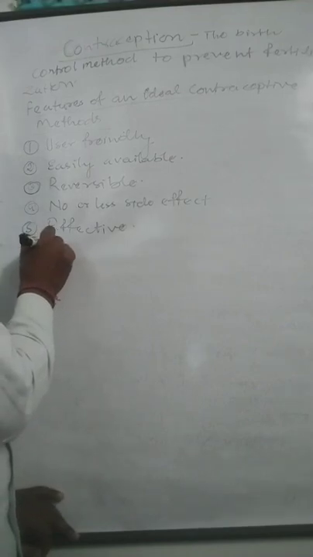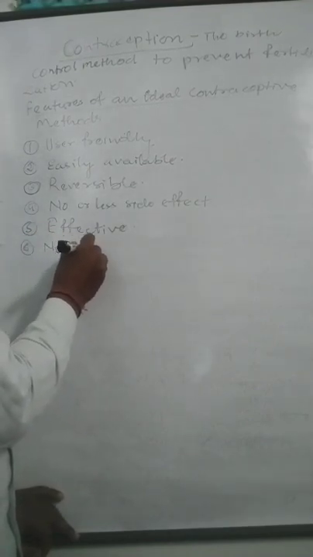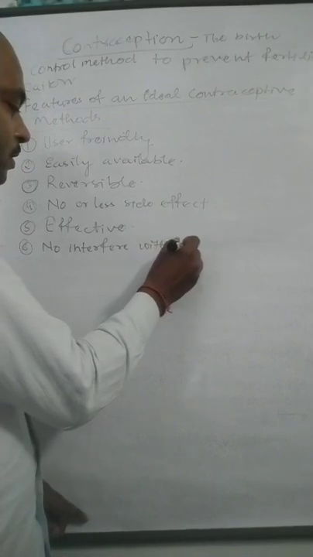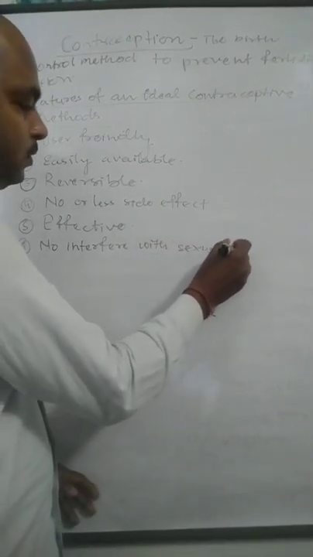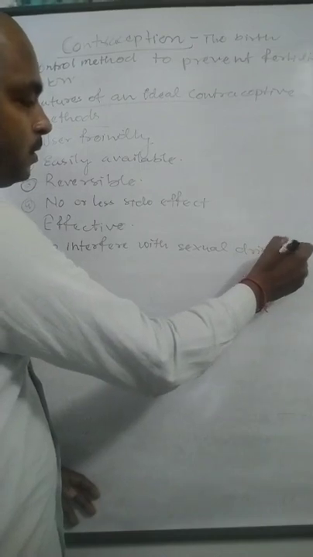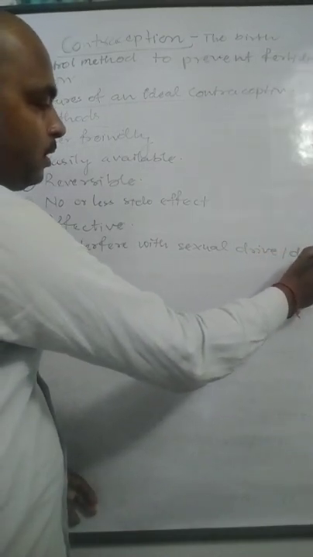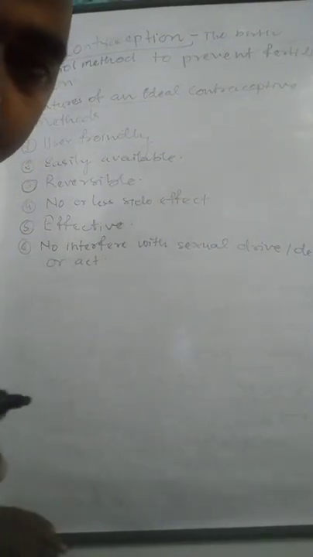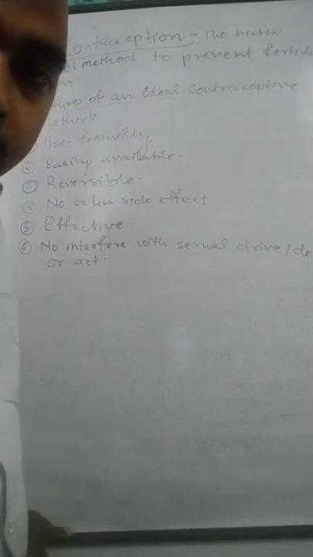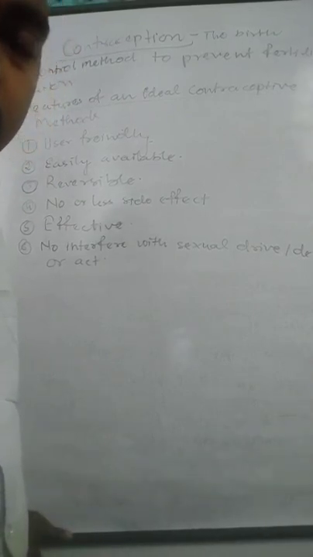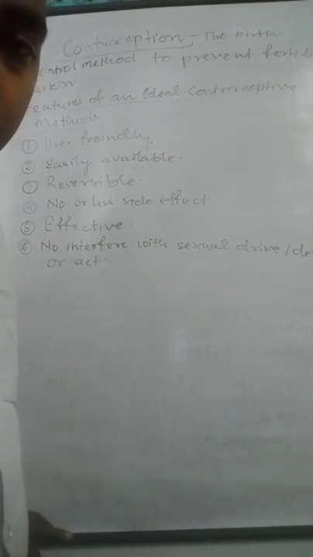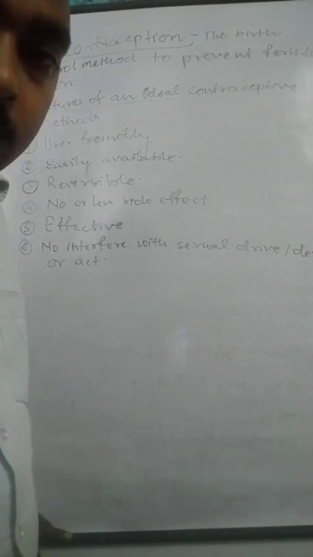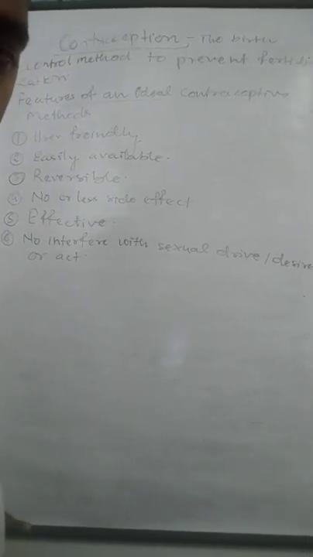Then, no interference with sexual drive, desire or act. Means an ideal contraceptive is one which does not negatively affect the sexual drive, desire or the sexual act.